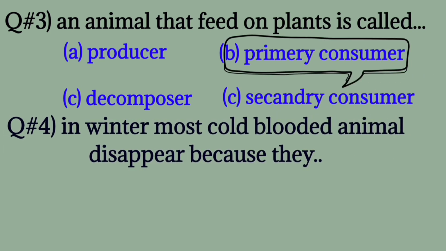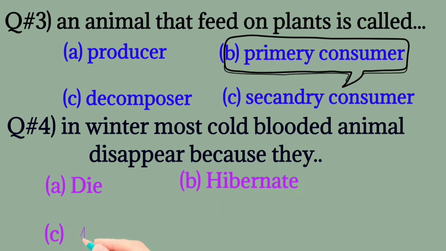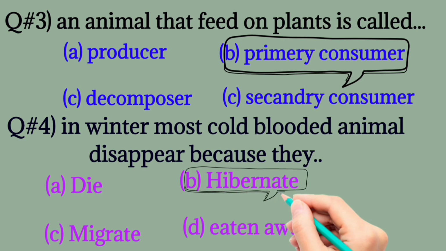Question number 4. In winter, most cold-blooded animals disappear because they die, hibernate, migrate, eaten away. The correct one is hibernate.